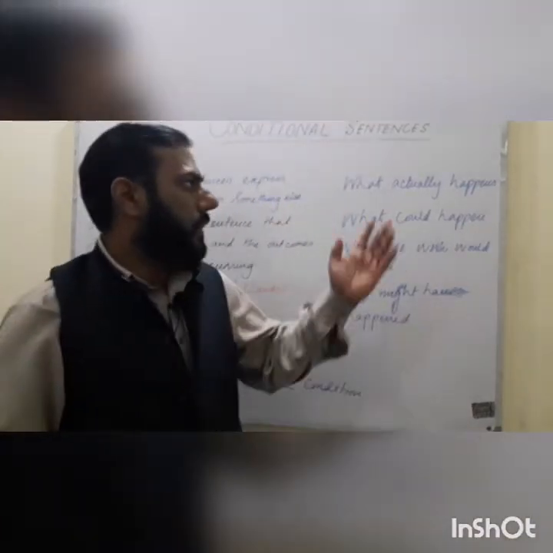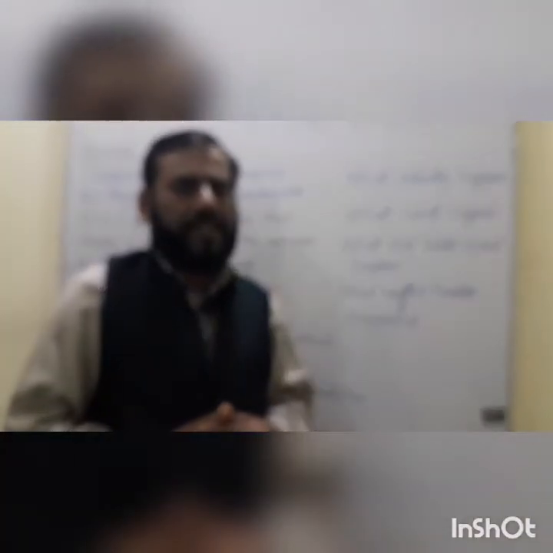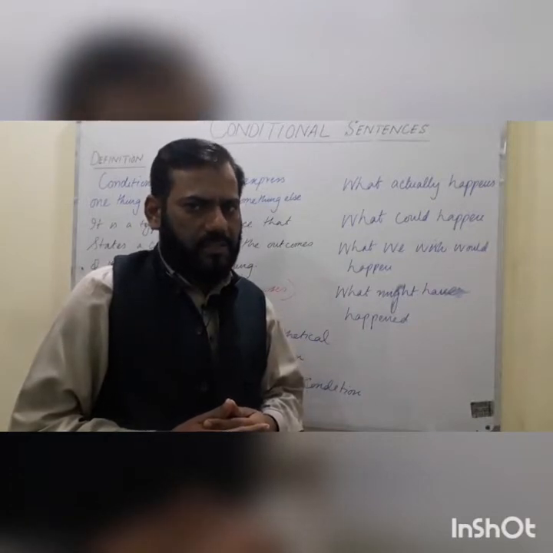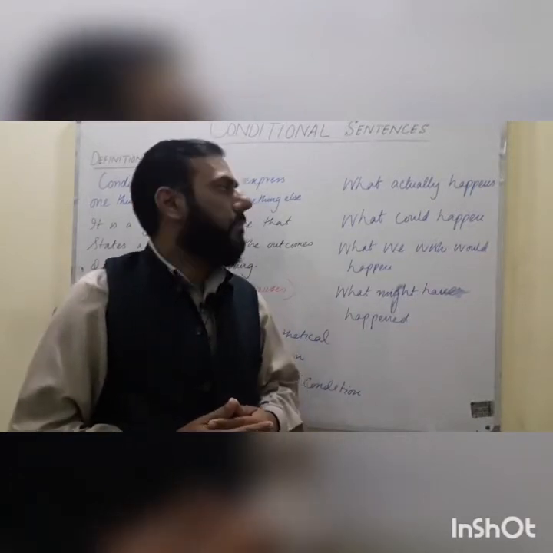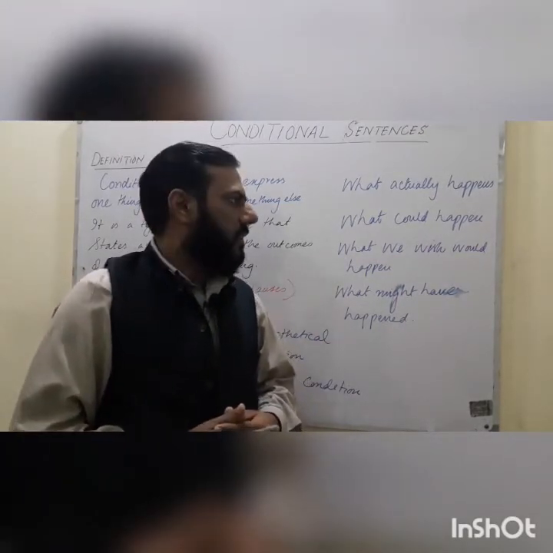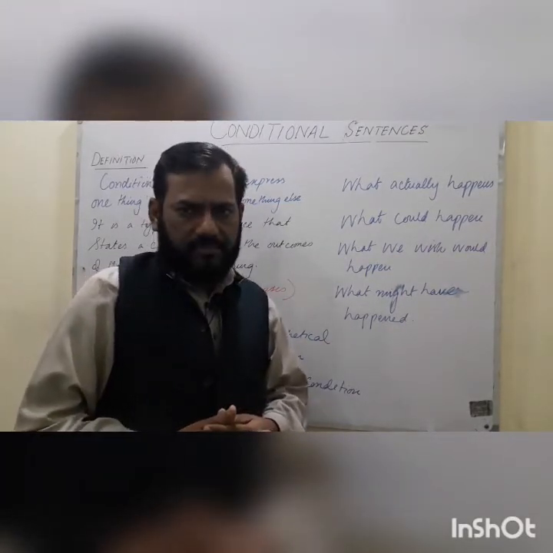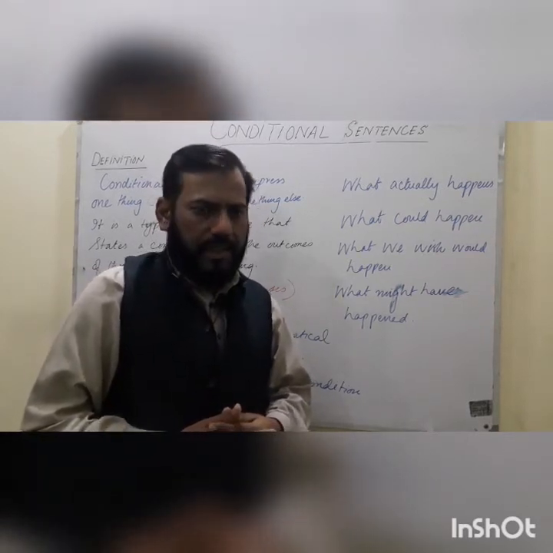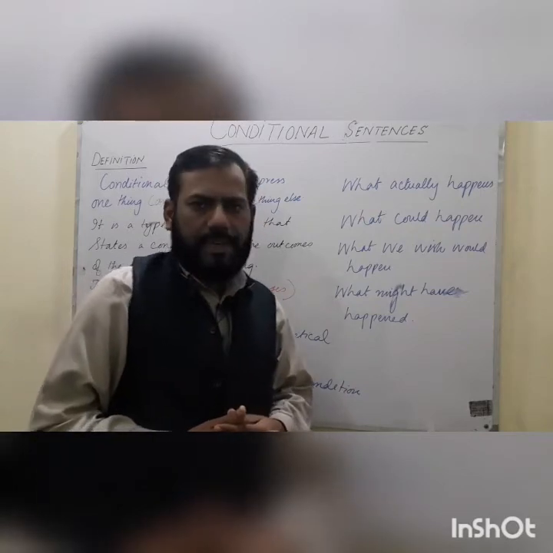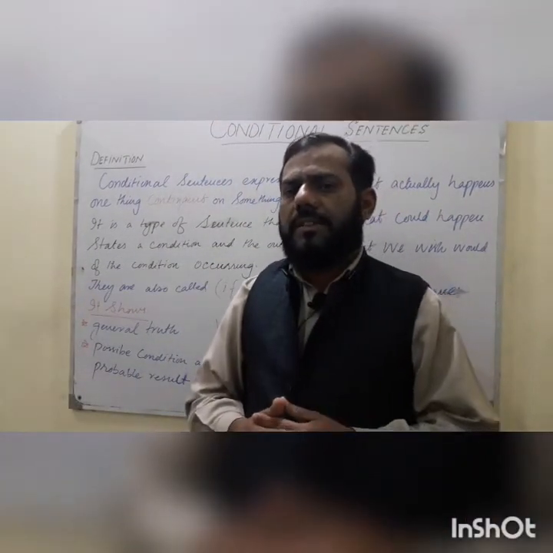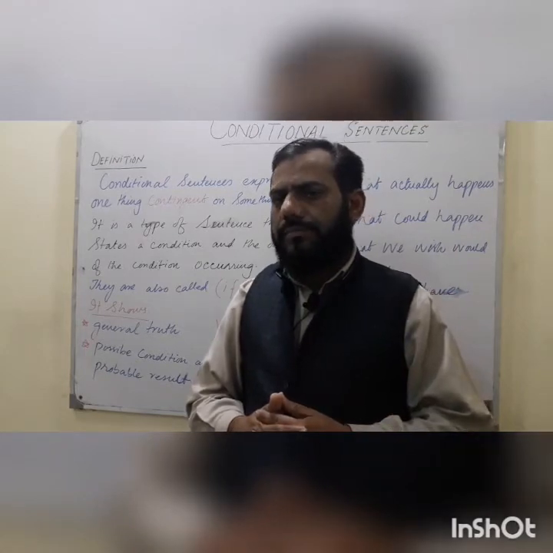So look at what we can understand when we are learning about the conditional clauses. The first, what actually happens, what could happen, what we wish would happen, and what might have happened. So these four things can be understood by looking at the video.